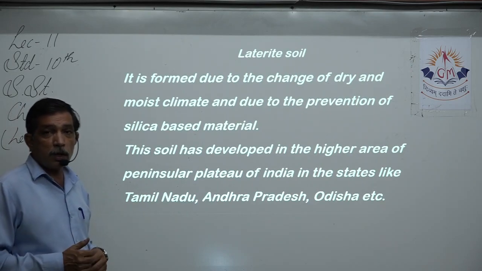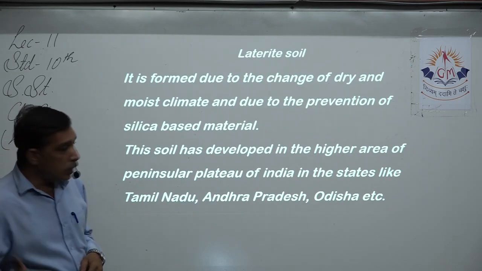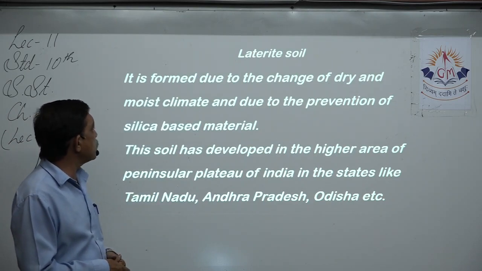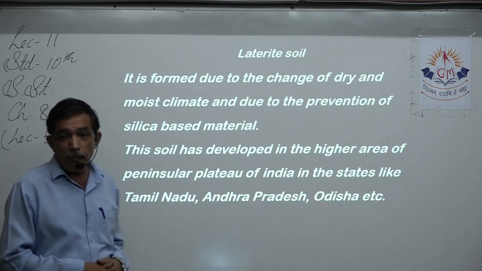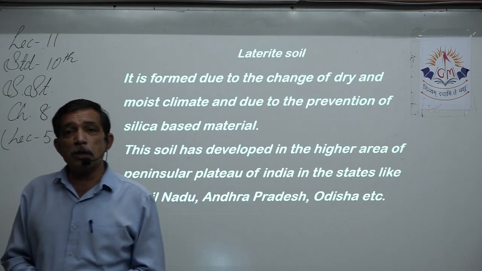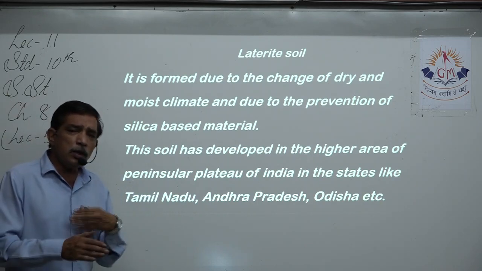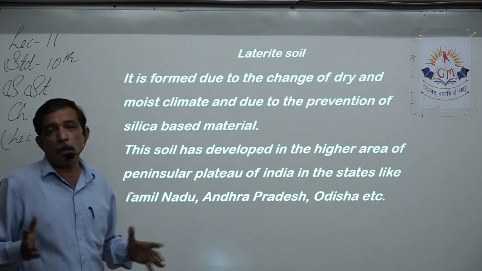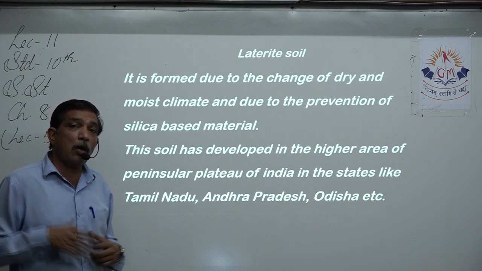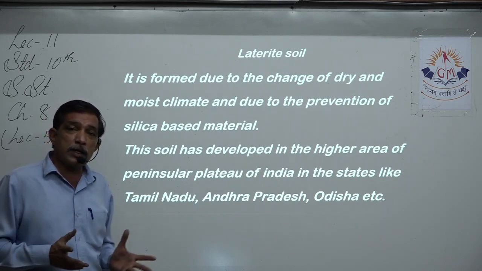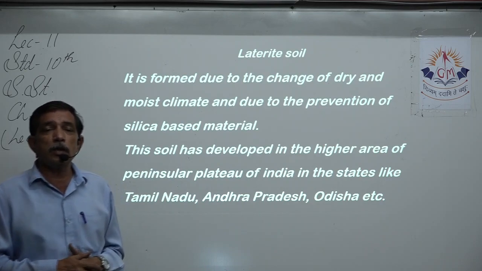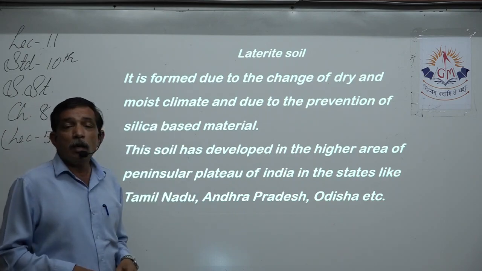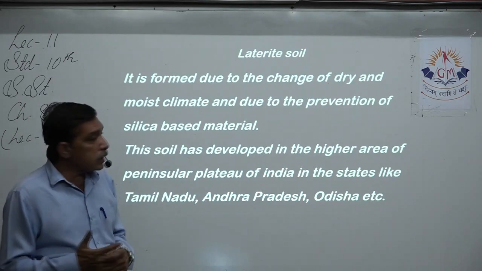Now the first important thing: how is that soil formed? It is formed due to the change of dry and moist climate, and due to the prevention of silica based material. This soil is formed because of continuous change of dry and moist climate. All of a sudden the sun is up for quite a long number of days, so the soil becomes dry. All of a sudden the climate changes and it rains. This continuous change between dry and moist climate forms this type of soil.